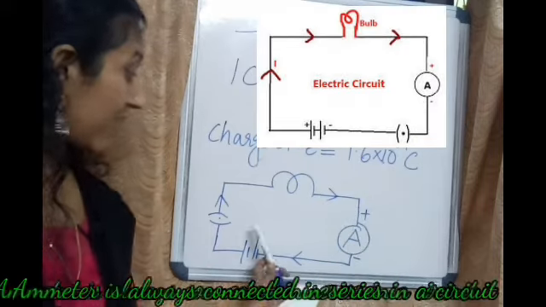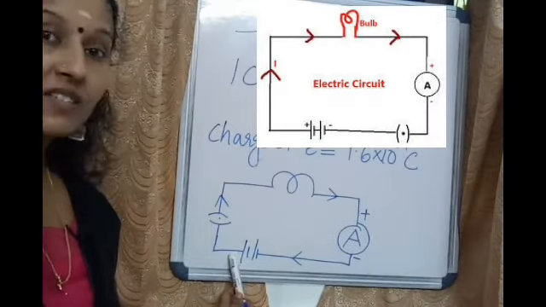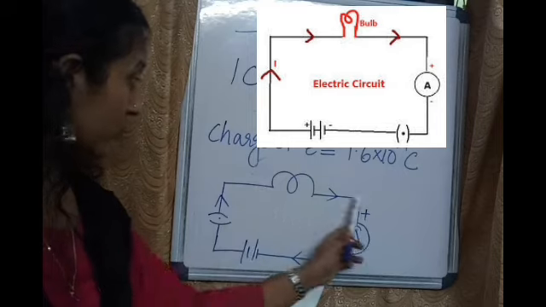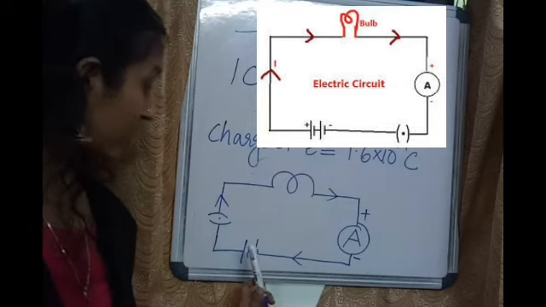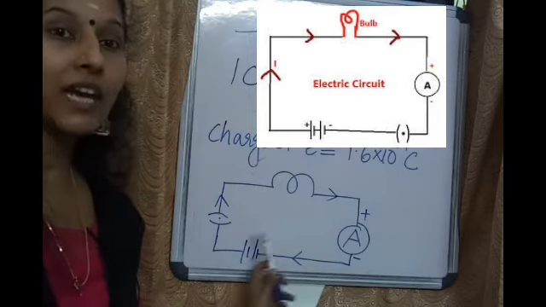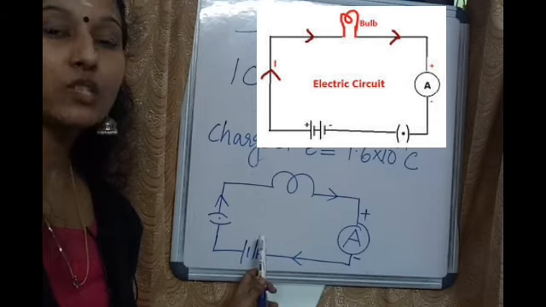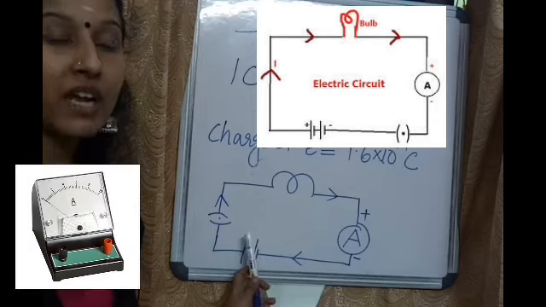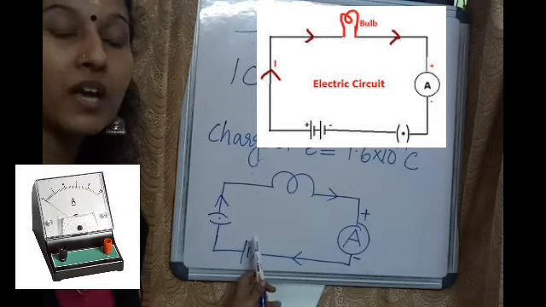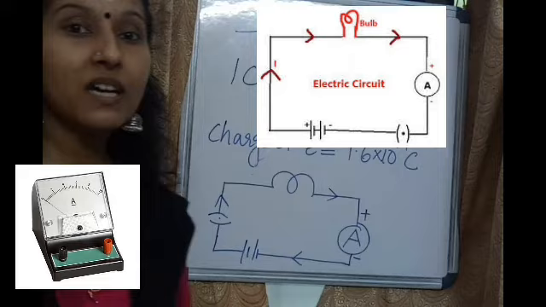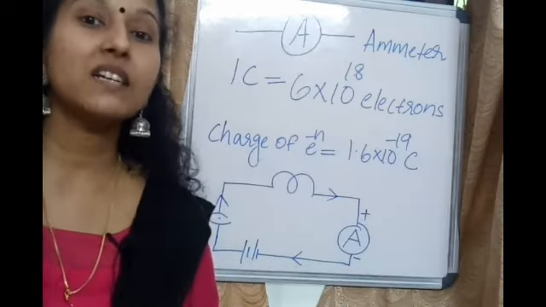Then you just check the direction. You see the electric current starts from here. See the arrow, the direction of the arrow, which means electricity flows from positive terminal to negative terminal. So which device can we use to measure the current? Ammeter. And how is the ammeter connected in the circuit? Ammeter is connected in series to the circuit.